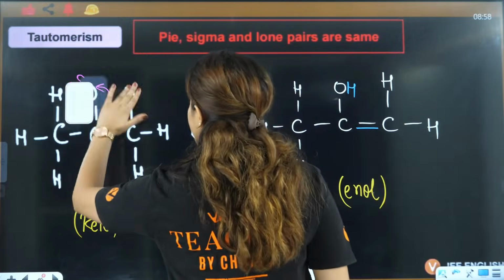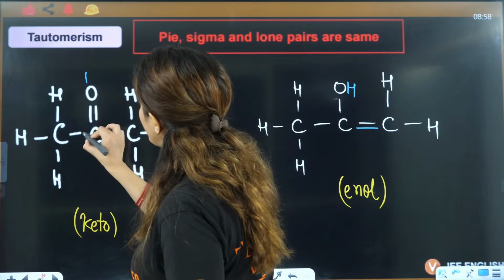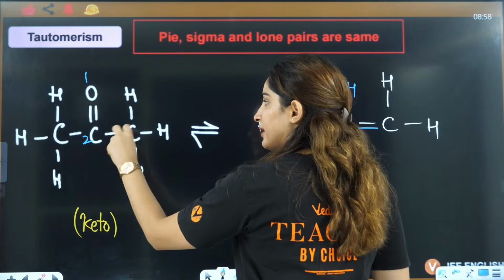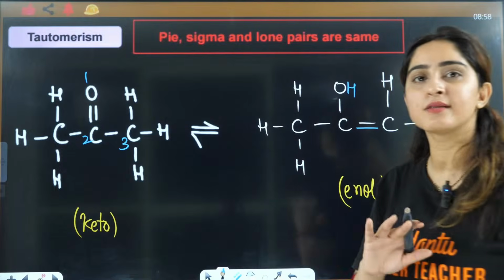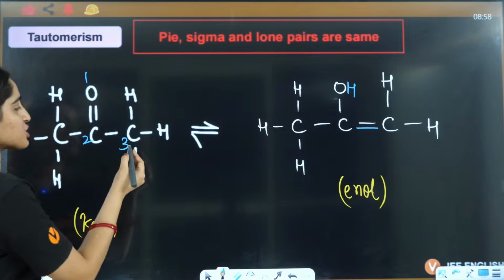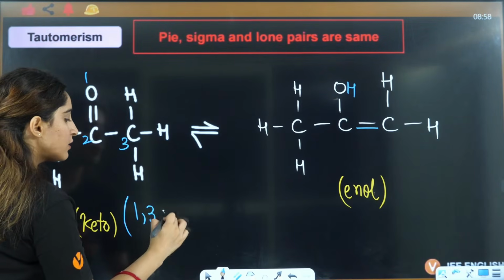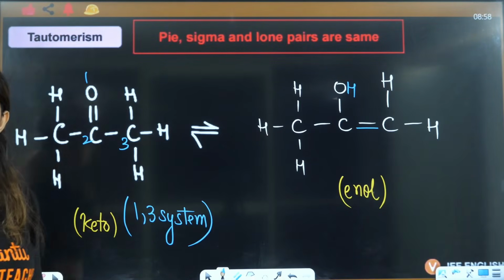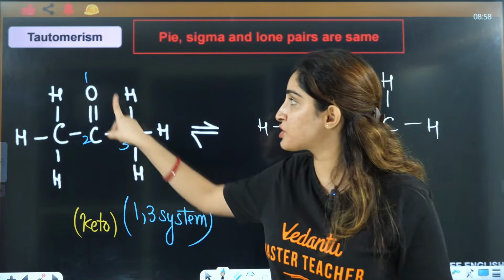This is the main criteria, but easy way to understand this is just write 1, 2, 3, break the bond of 1 and 2, attach to 2 and 3, shift third hydrogen to first one. It's a very simple way, right? Now, if you see here, hydrogen is shifted from third to first position. So, it is also called as 1-3 system, right? Because the tautomerism that we are showing is between the shift of hydrogen from third position to first position.